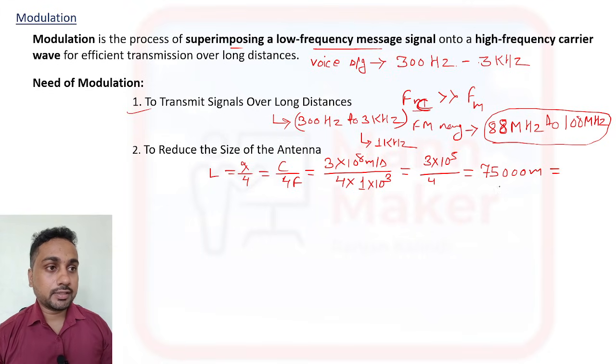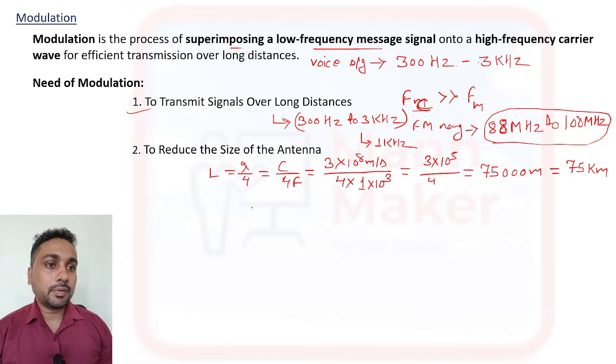If you calculate this in kilometers, 75000 divided by 1000, that is your 75 kilometer. So a 75 kilometer long antenna is required to transfer a 1 kilohertz message signal.